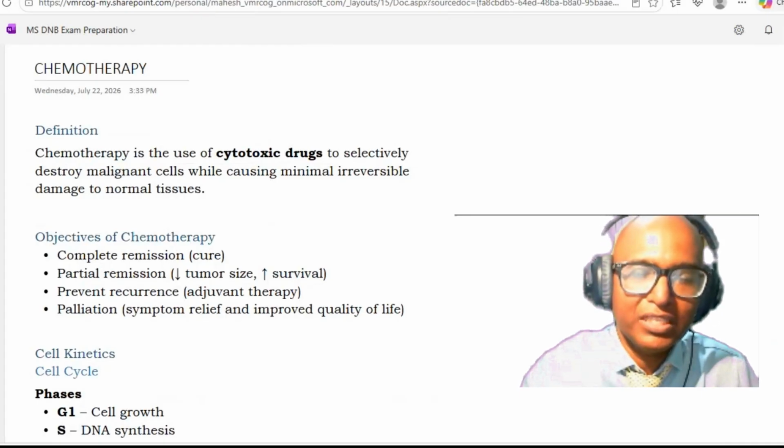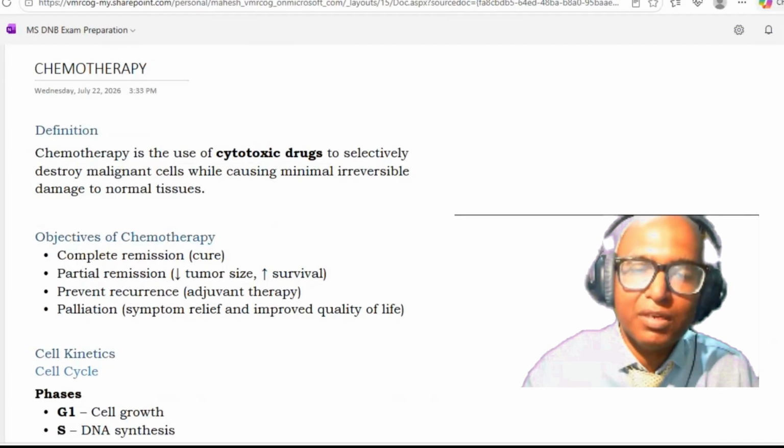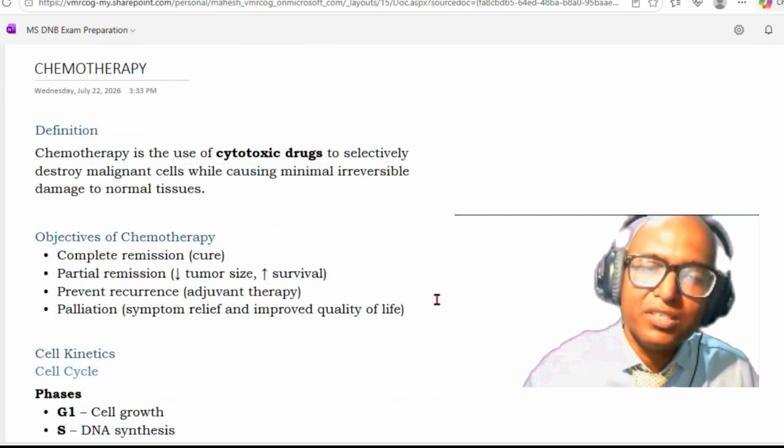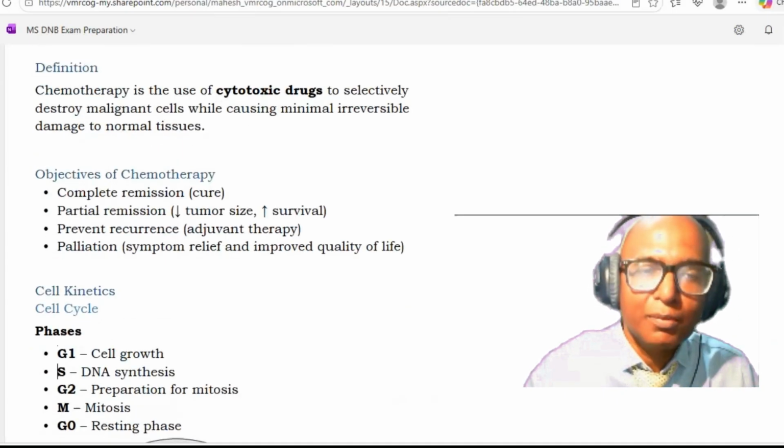One, complete remission, that is cure. Second, partial remission. Partial remission means tumor size will be reduced and survival will be increased. Third is prevention of recurrence. Adjuvant therapy is given. And fourth is palliation, that means symptomatic relief and improved quality of life. So these are the objectives of chemotherapy.